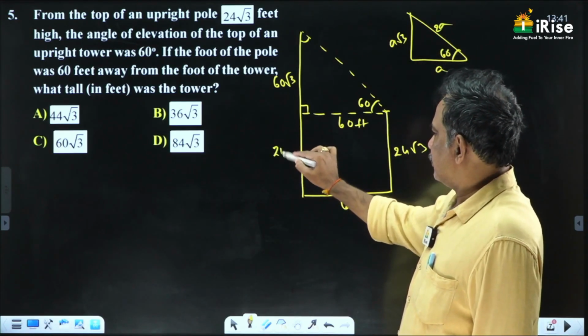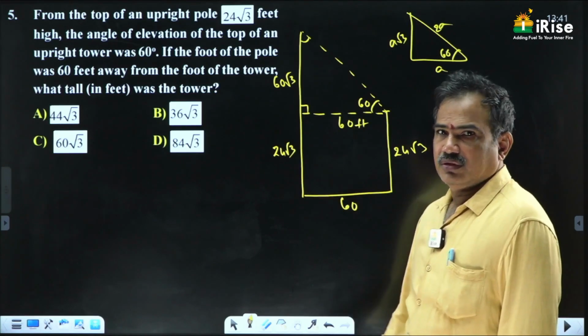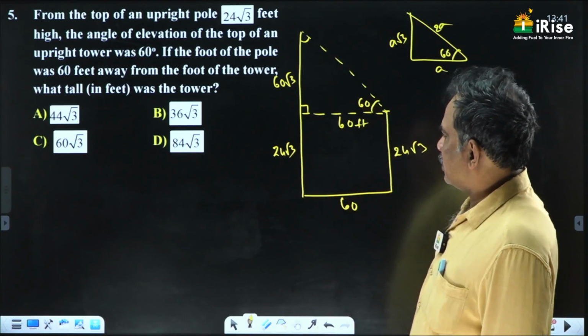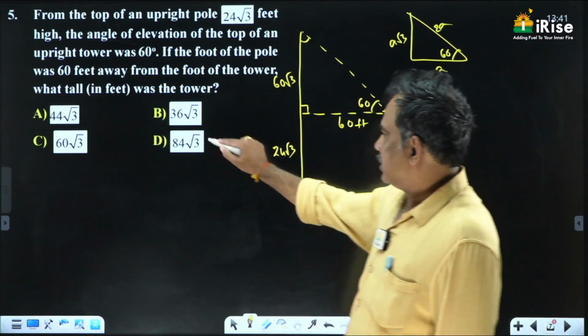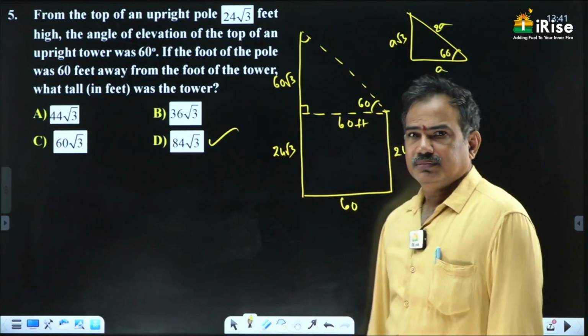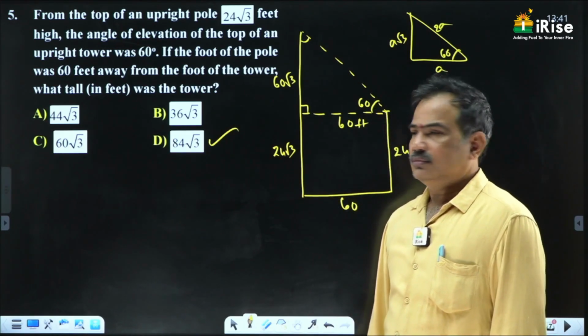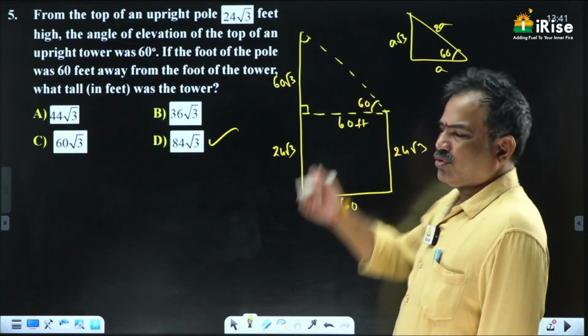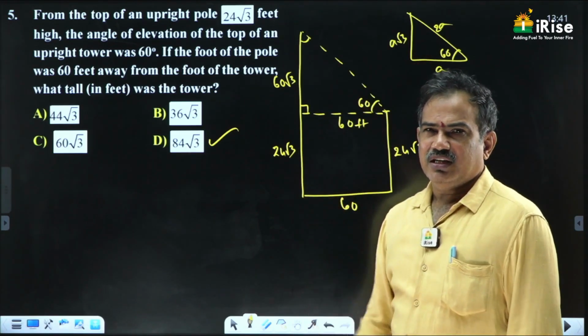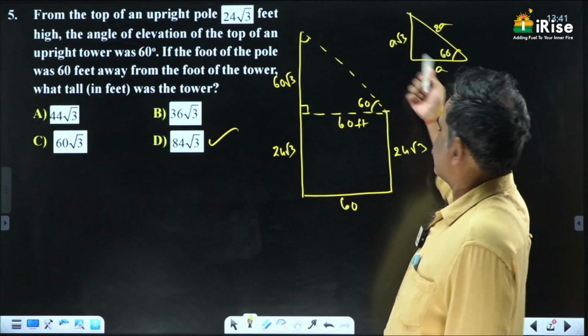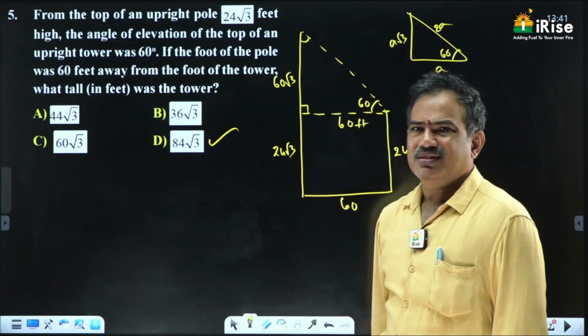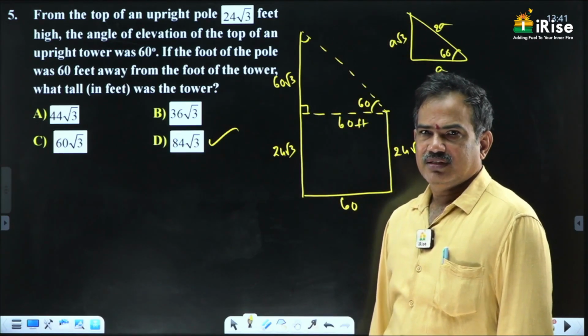Already this is 24 root 3. So what is the total height? The total height is nothing but 84 root 3. It's a very easy question again. Okay, maximum questions are related to 30, 60, 90, 45. Just apply 1 is to root 3 is to 2, then we get the answers easily, please.